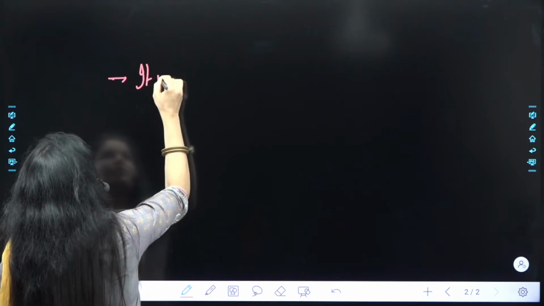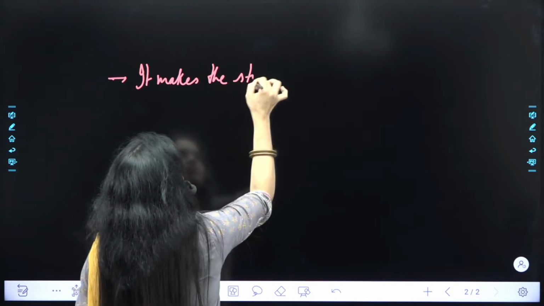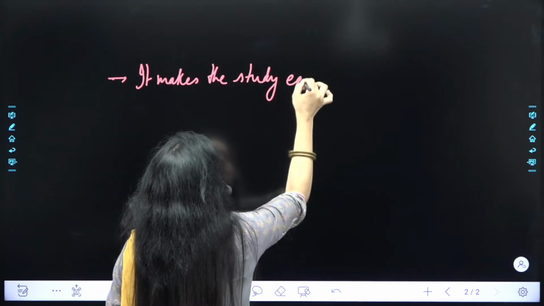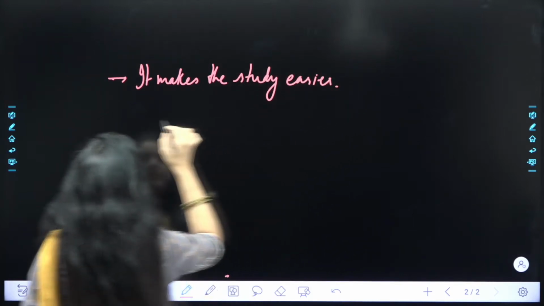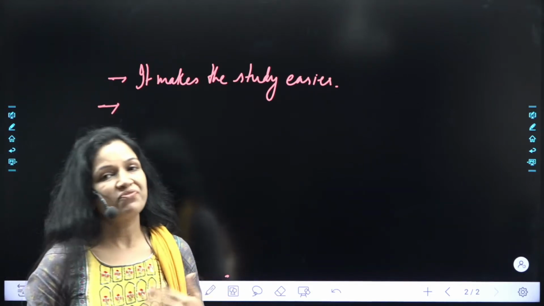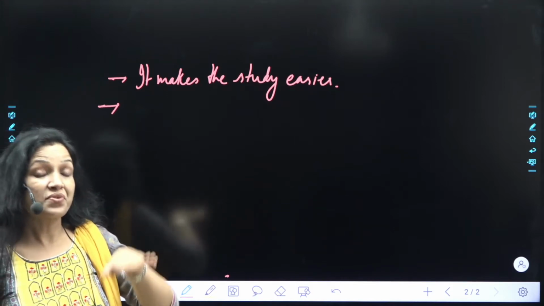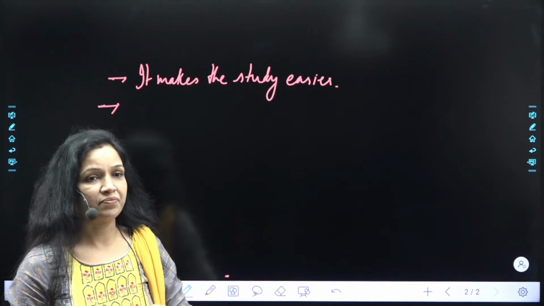So it makes the study easier, right? हम पर्टिकुलर ऑर्गेनिज्म को पर्टिकुलर फाइलम और ग्रुप में रख देंगे, so it will be very easy to know what are the features present in that particular organism, present in a particular group or phylum, right?